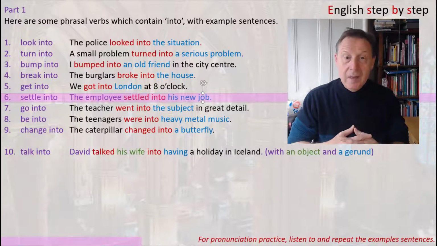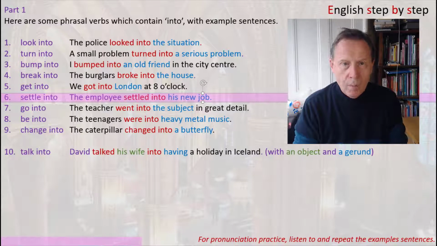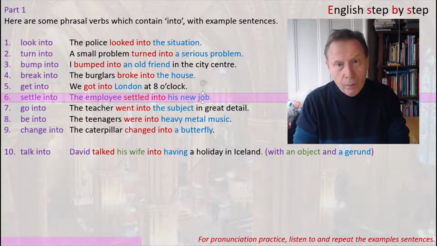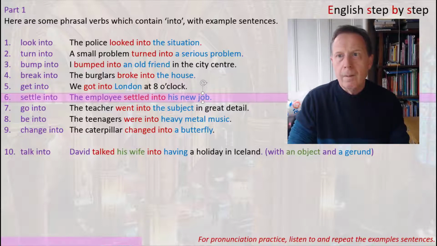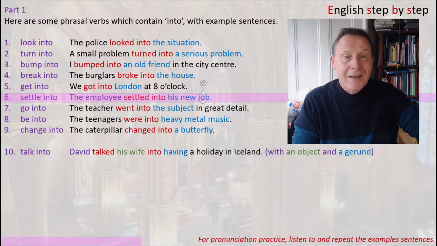In this case, it means becoming familiar and feeling comfortable with your new job. You can also say he settled into his new home. Or more generally, he settled into his new situation in life.